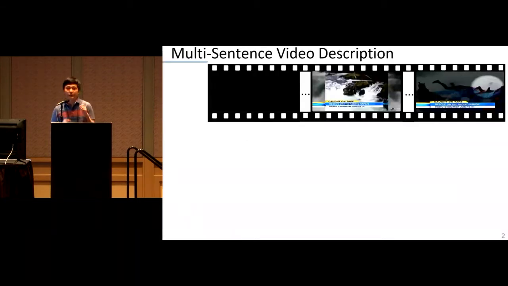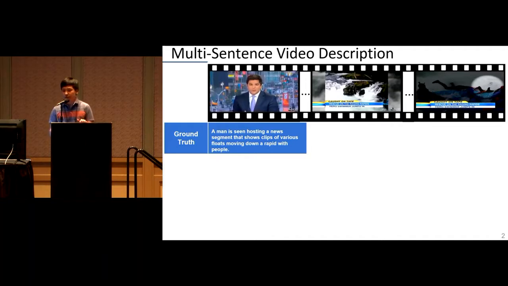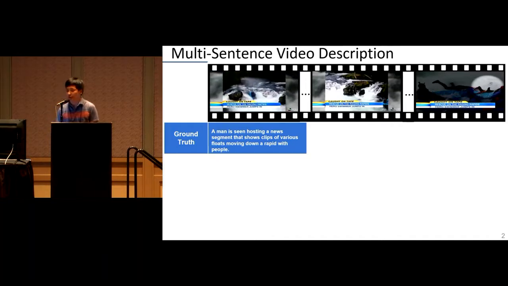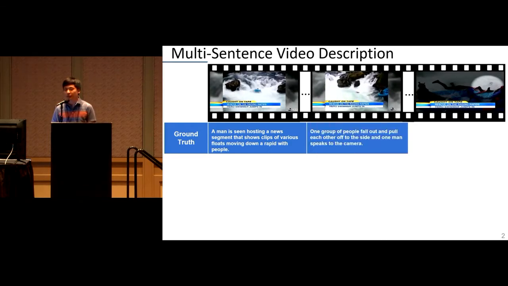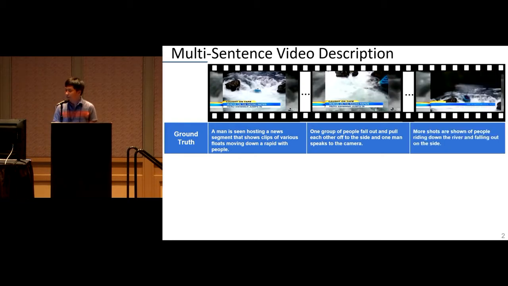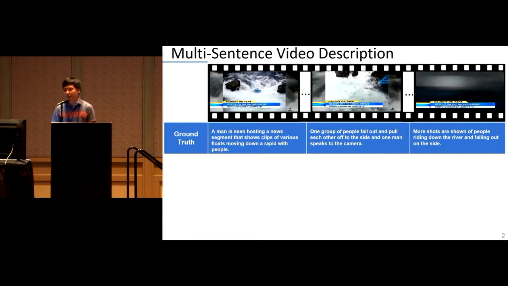Here, we're given a sequence of visual events from the same video, and our task is to describe them using multiple sentences. For example, we show the first clip in the video, and a human describing a man hosting a news segment, followed by people riding down the river. We then show the next clip from the same video describing people falling out, and the last one showing more shots of people falling, but described in a slightly different manner.